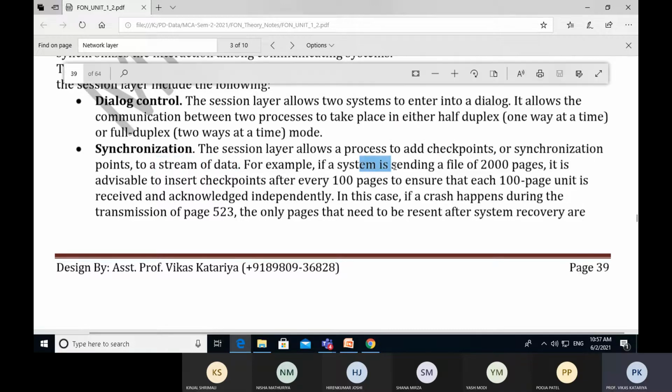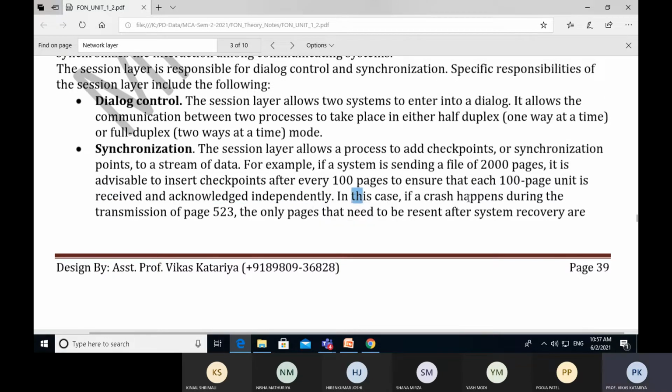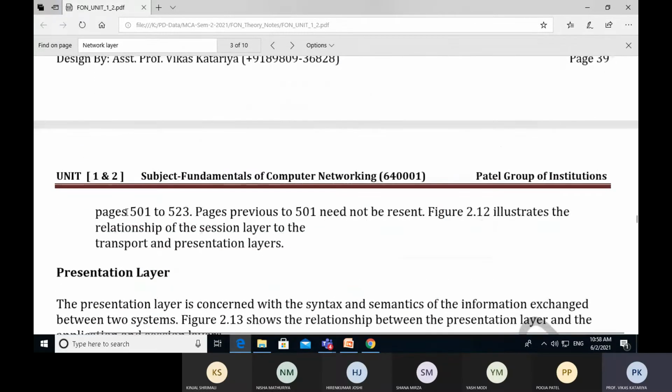For example, if a system is sending a file of 2000 pages, it is advisable to insert a checkpoint after every 100 pages to ensure that each 100-page unit is received and acknowledged independently. In this case, if a crash happens during the transmission of page 523, the only pages that need to be resent after system recovery are pages 501 to 523.